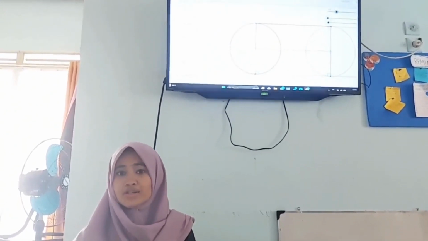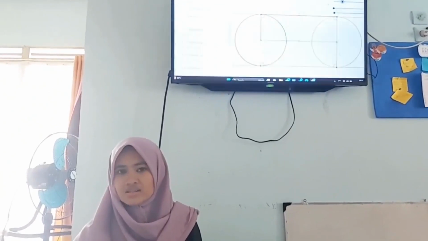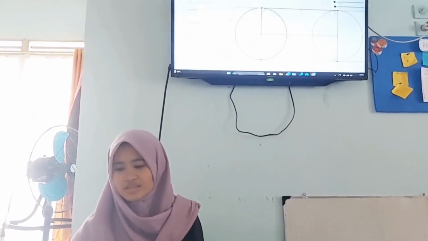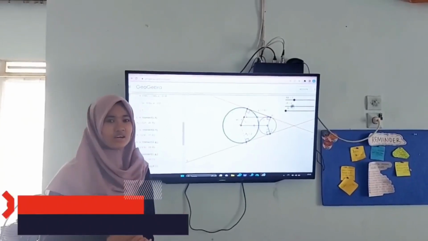So we can conclude that the tangent line of the circles is equal to the distance between the two circles if the radii of the two circles are the same.